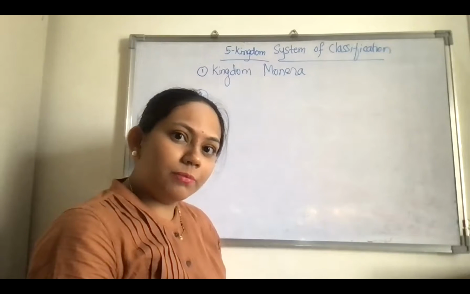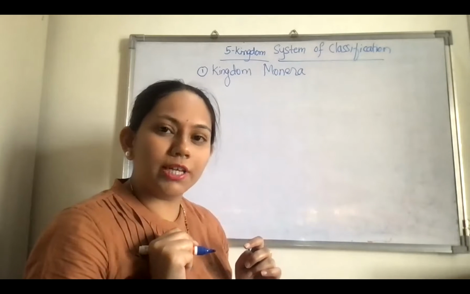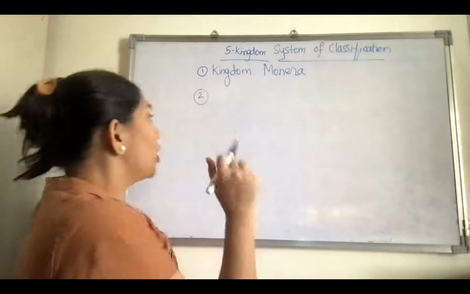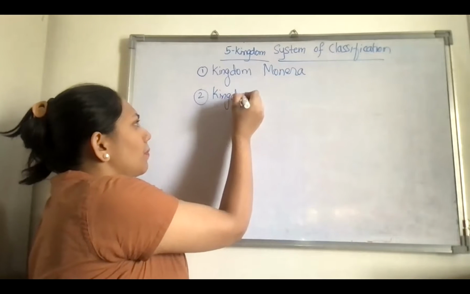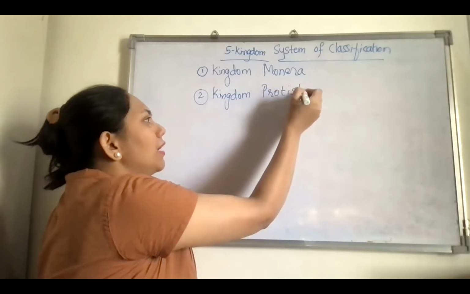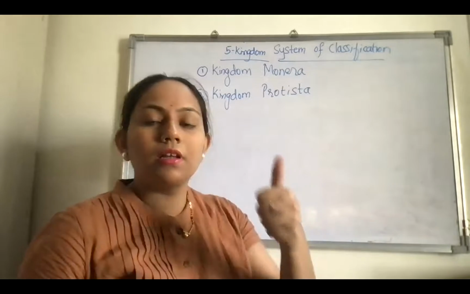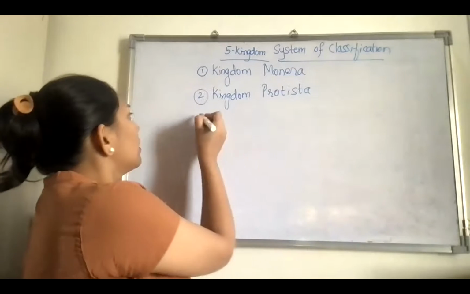The second kingdom is also unicellular but eukaryotic. Unicellular eukaryotes are put under kingdom Protista. Here we have the examples amoeba, paramecium, euglena.